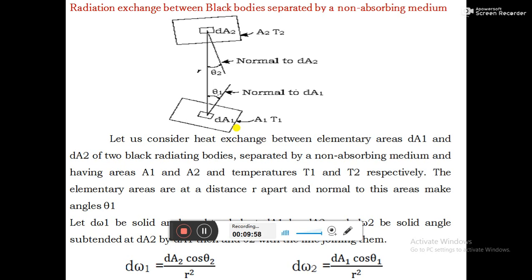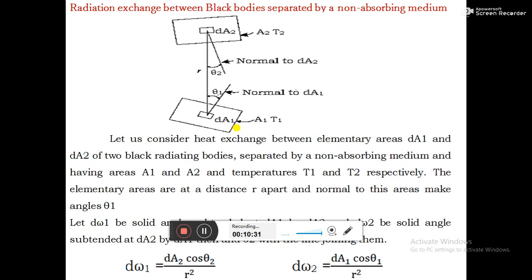To prove this, let us consider the heat exchange between the two elementary areas dA1 and dA2 of black radiating bodies. Here there are two bodies, both are black bodies, A1 and A2. We are not considering the entire area of those two bodies. Instead, we are considering a small elementary area dA1 of A1 and dA2 of A2.